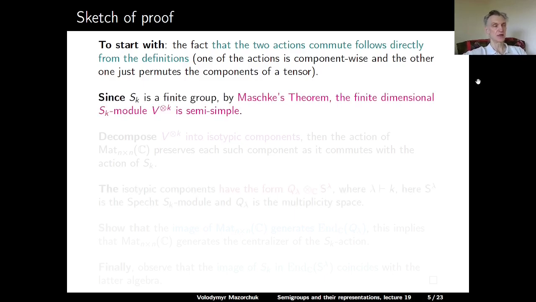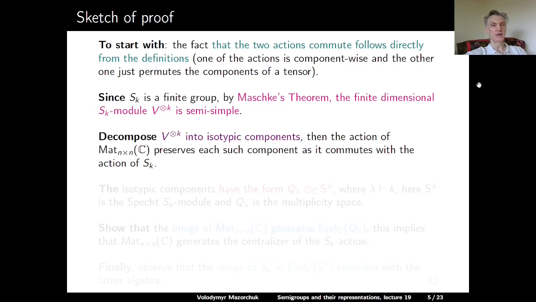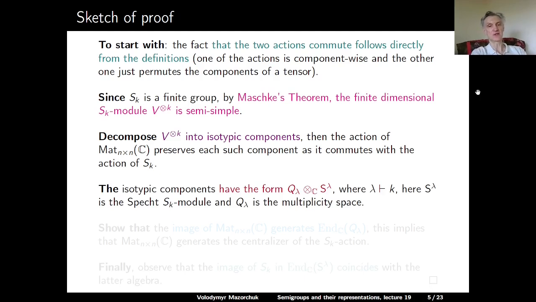Next, since the symmetric group S_k is a finite group, and we work over the complex numbers, by Maschke's theorem the finite-dimensional S_k module V to the tensor power k is semisimple. We can decompose this module into its isotypic components. Then, since the action of the matrices centralizes the action of S_k, it should preserve each of these isotypic components. We can write these isotypic components in the form Q_lambda tensor over the complex numbers S_lambda, where lambda is a partition of k.